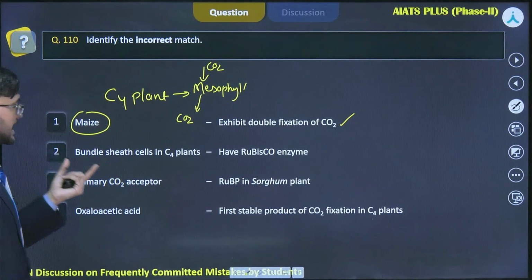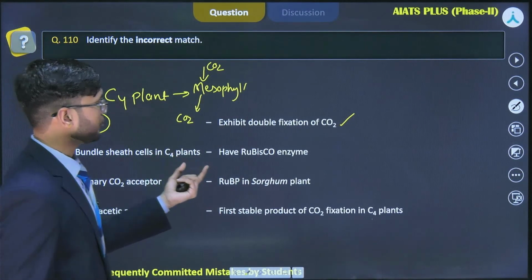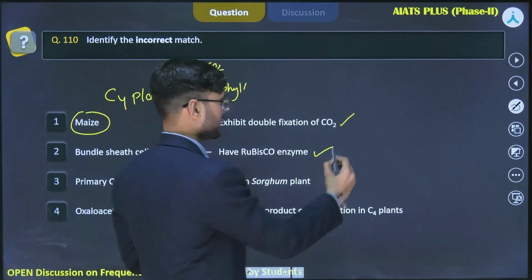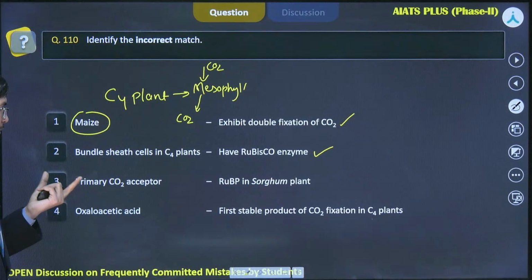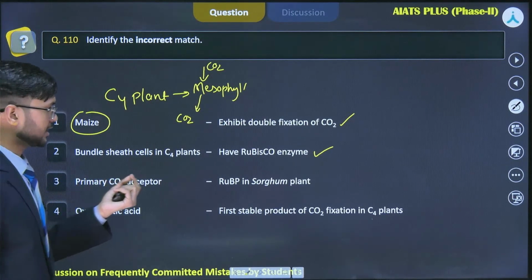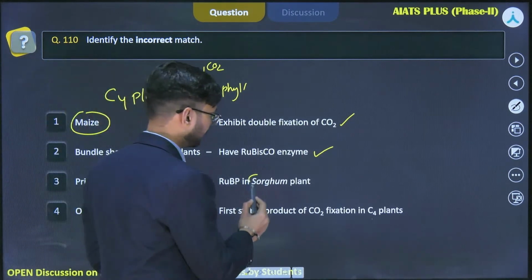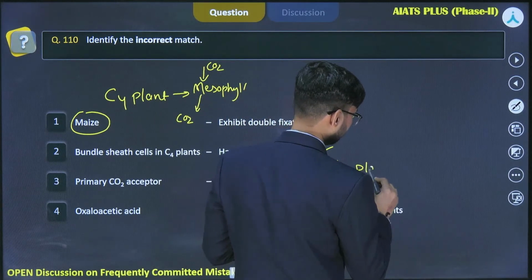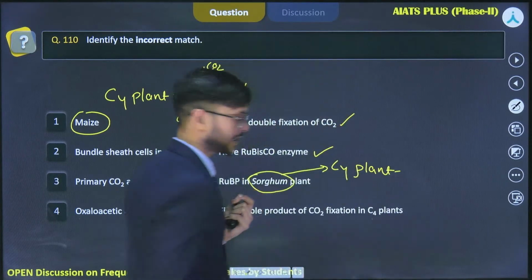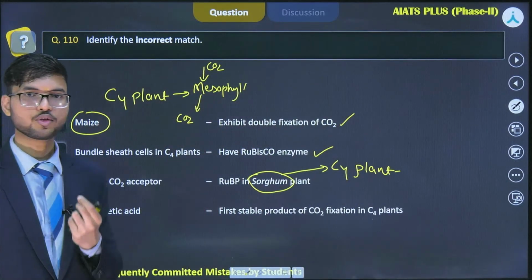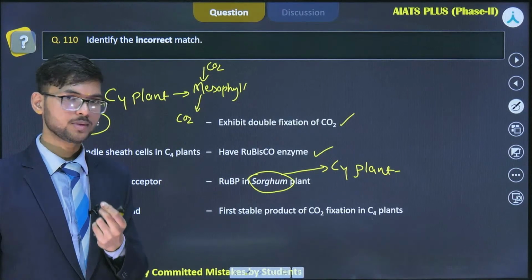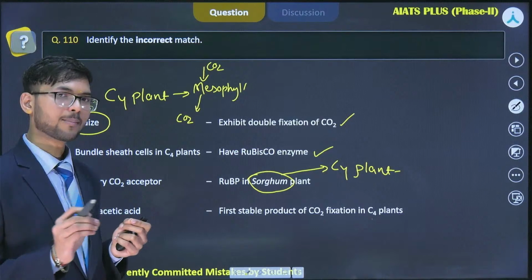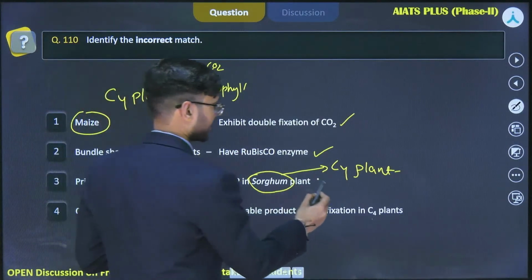Second option says bundle sheath cells in C4 plants have Rubisco enzyme. Yes, so bundle sheath cells in C4 plants have Rubisco enzyme, which is correct. Third option says primary carbon dioxide acceptor is RuBP in sorghum plant. Now sorghum is a C4 plant, and in C4 plants the primary carbon dioxide acceptor is phosphoenol pyruvate, not RuBP. Okay, ribulose bisphosphate is not the first or primary carbon dioxide acceptor here. So this option is incorrect.